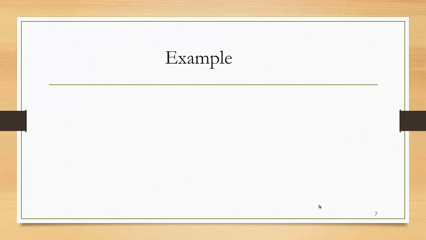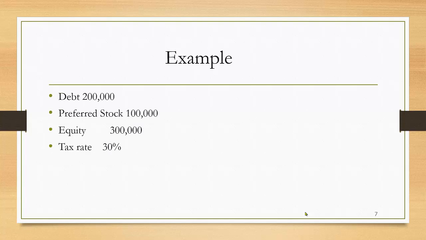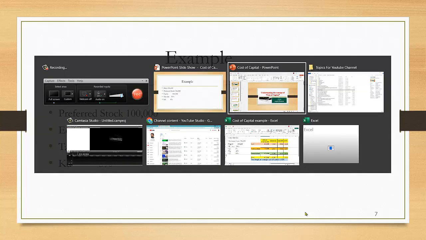Let's understand this scenario with the help of an example. You can see here that we have a debt of 200,000, preferred stock 100,000, and equity 300,000. The tax rate is 30% and cost of debt is 8%. So let's understand this with the help of an Excel example.